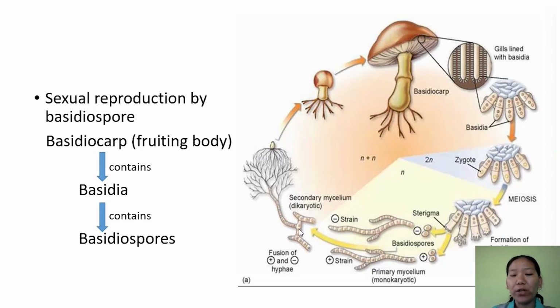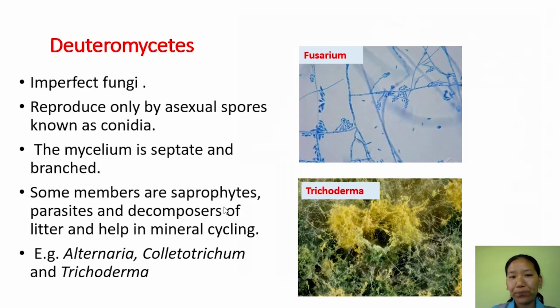Plasmogamy is the fusion of the cytoplasm or protoplasm, but the nuclei remain intact, they do not fuse. Such a stage is called the dikaryotic stage, and it will germinate to produce mycelium, and then they give rise to the fruiting body. When this fruiting body matures, only then will these 2 nuclei fuse. So these are the steps in the sexual cycle of basidiomycetes, wherein they produce a sexual spore called basidiospore.